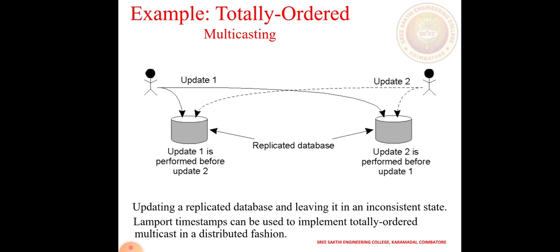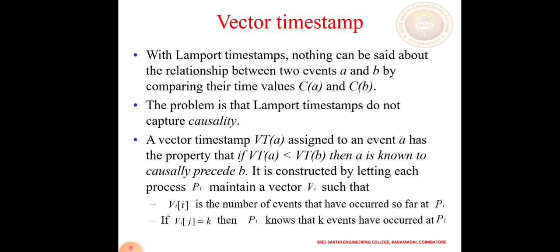An example of total ordering: suppose two persons have to communicate, and one wants to update one with the updated two. Update one is performed before update two. There should not be replicated data inconsistency, so we maintain the synchronization. That means if I have A and B, and A wants to happen before B, then A happens before B must be maintained. Updating and replicating the data otherwise leaves it in an inconsistent state. A Lamport timestamp can be used to implement total ordering of multicasting in a distributed fashion.